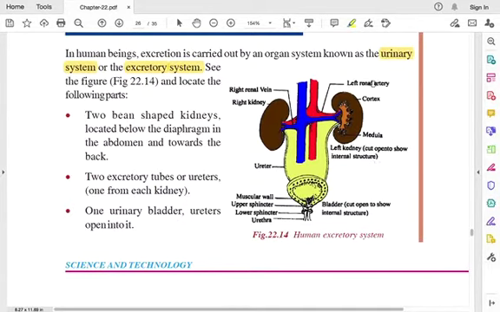You have the kidneys present in it. Two bean-shaped kidneys, they look like a bean, and they are located below the diaphragm in the abdomen.